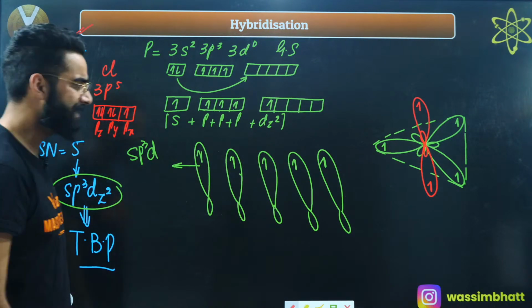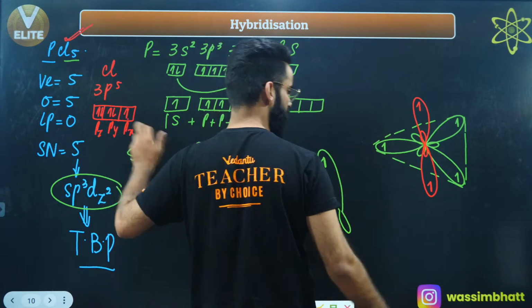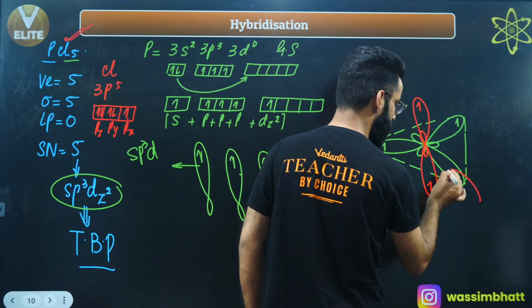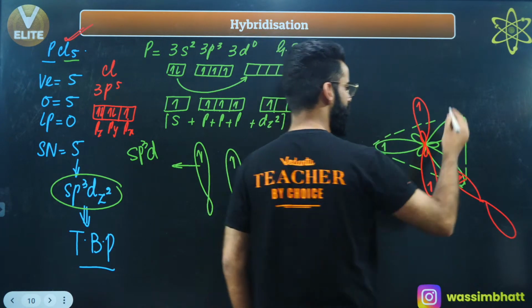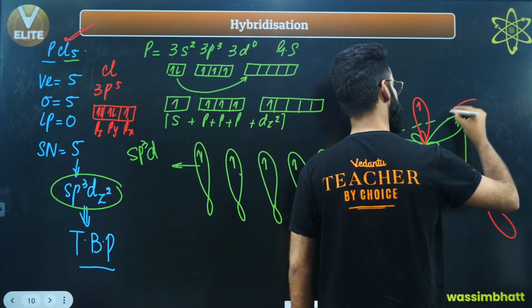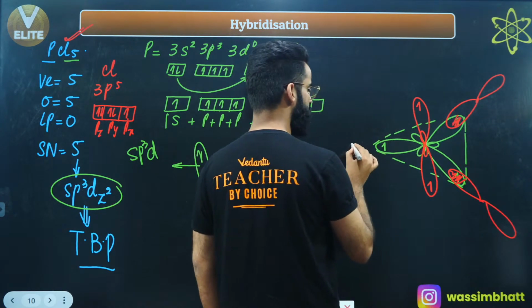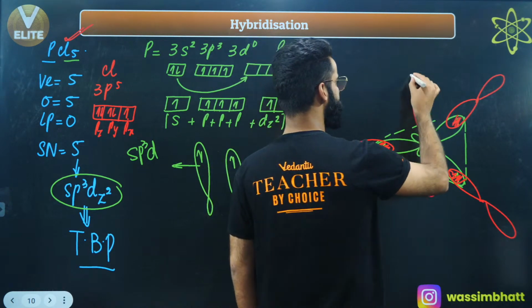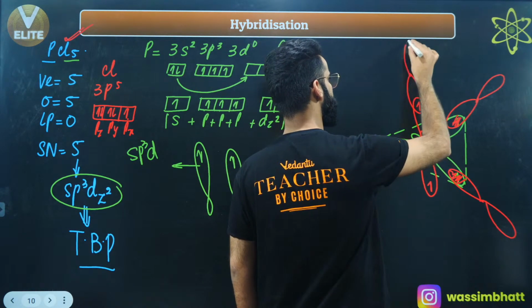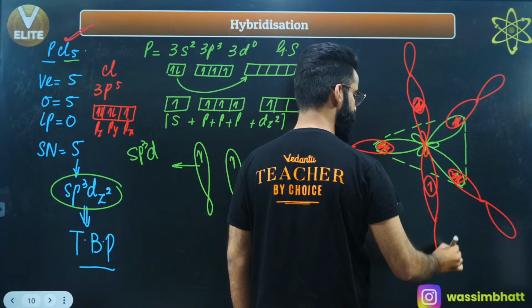One of the px atomic orbitals of chlorine will come from this side and will overlap, leading to the formation of a sigma bond. One more p orbital of one more chlorine will come from this side and will overlap. The same happens from the other sides, with one more p orbital of one more chlorine each time.